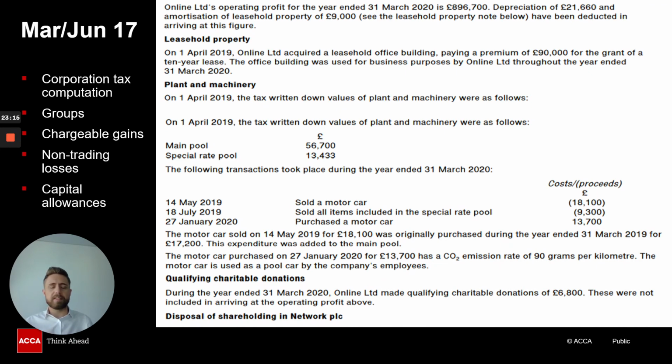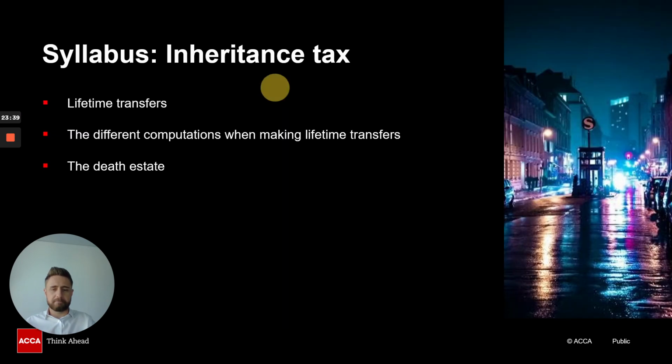Well, capital allowances, the rules are pretty much the same as individuals, but there are also some slight differences when we're looking at it from a company perspective. In our next recording, what we will do is again go through this question so you can see the question in full and see how we would attack this question and make sure you've learnt the content prior to it.